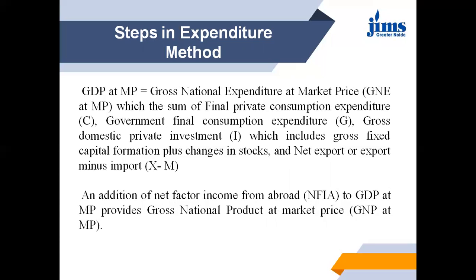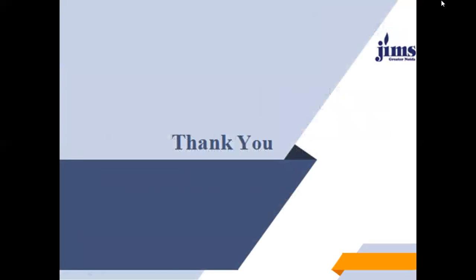So this is all about these methods, and there are some difficulties in the measurement of national income, like difference between final and intermediate goods, changes in the price, double counting, income of foreign companies, service without reward, existence of barter system, unreliable statistics, lack of occupational classification, production for self-consumption. These are some of the problems that occur while calculating the national income. But still we can calculate the national income by using these three methods. So this is all about this topic. Thank you.